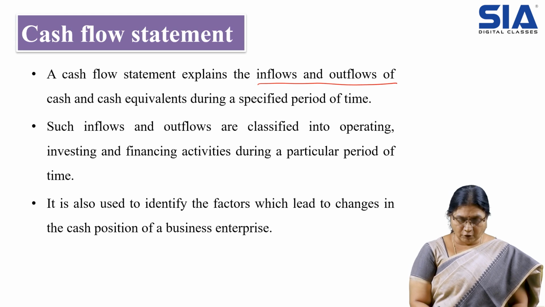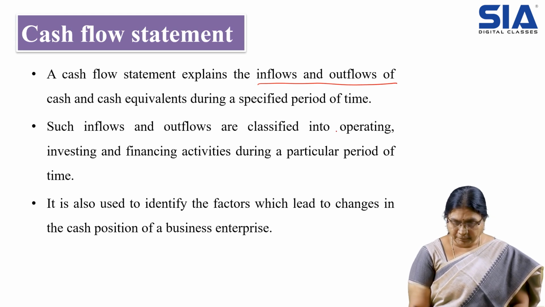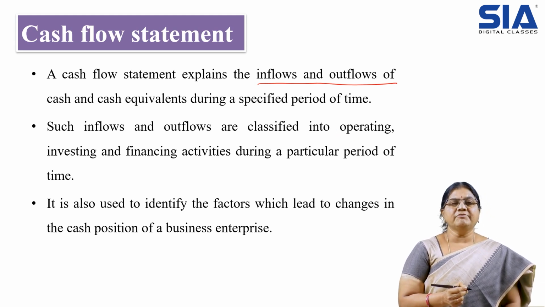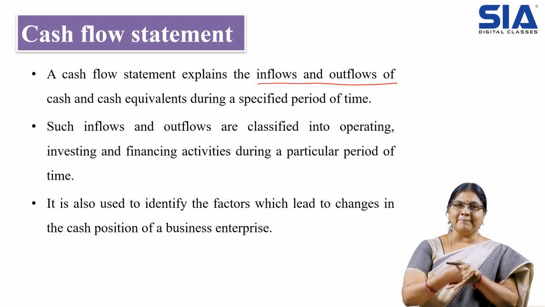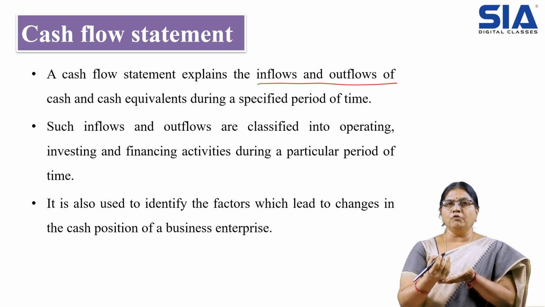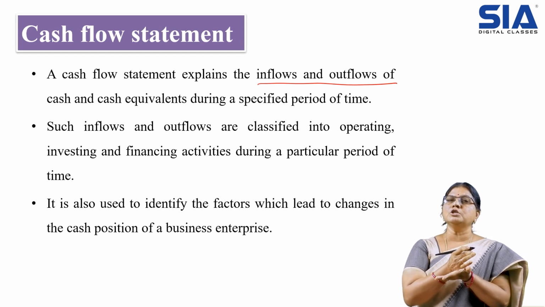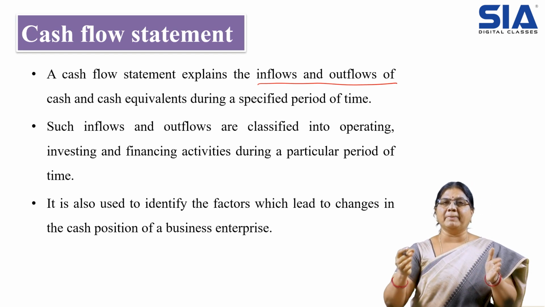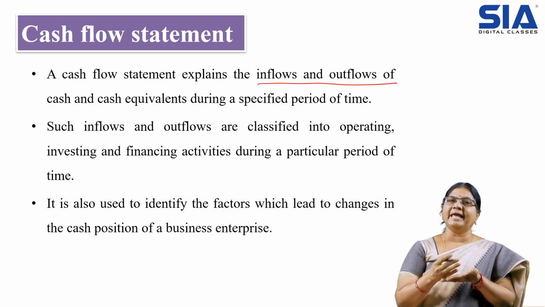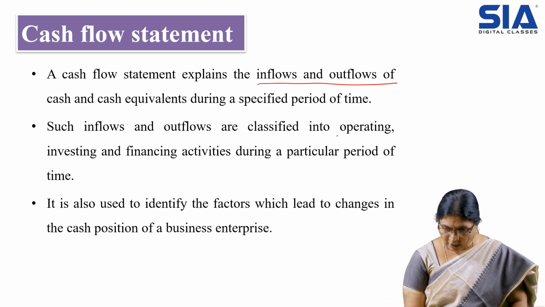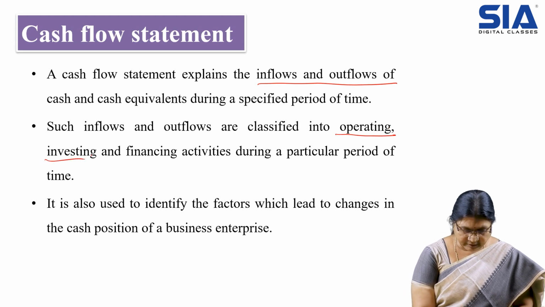Then inflows and outflows are classified into operating, investing, financing and other extraordinary. So whatever the flows, the movements that are happening, maybe inflow or outflow, those flows are categorized into different categories basing on the nature. Examples you can see: operating, investing, financing.